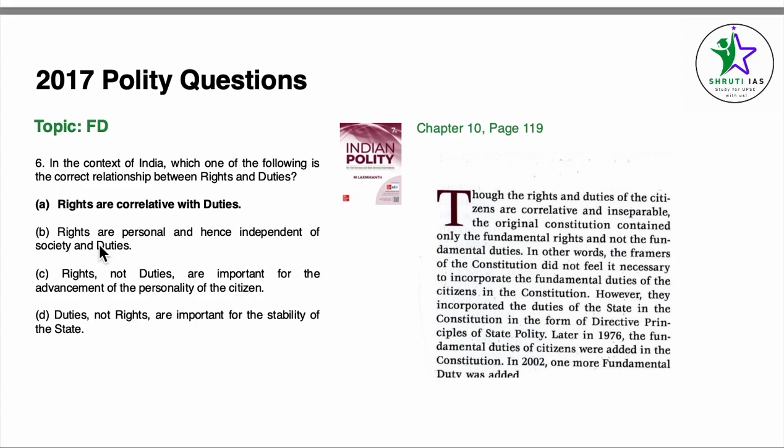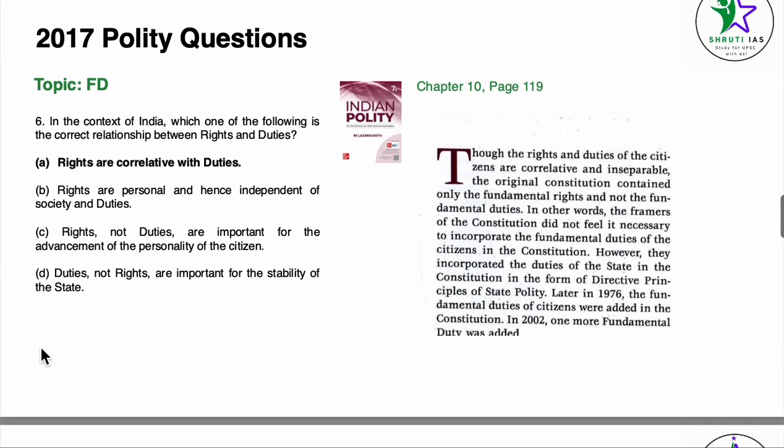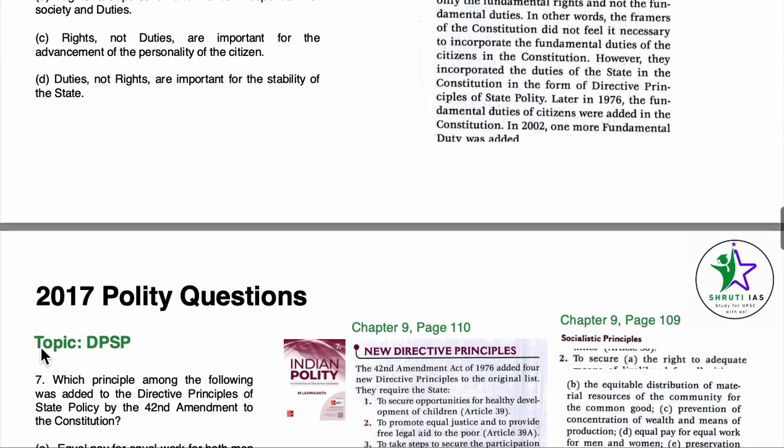B is just an absurd statement. Rights are personal and hence independent of society and duties. Rights, not duties, are important for the advancement and personality of the citizen. Duties, not rights, are important for the stability of the state. All three statements are a little bit absurd as well. So these are not the answer. The answer is only A.